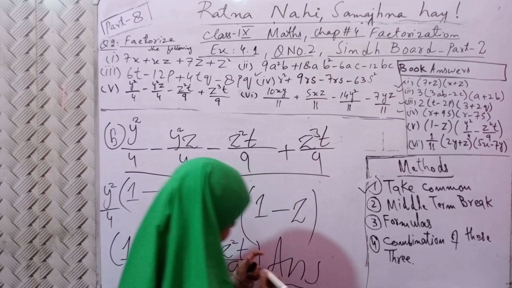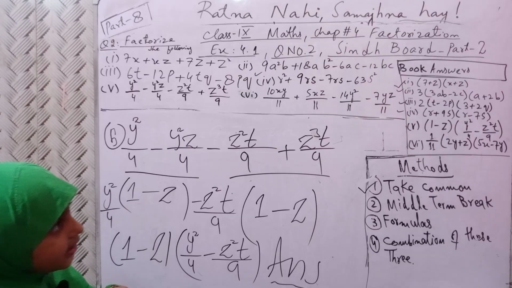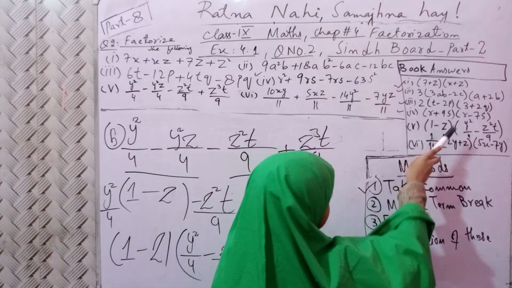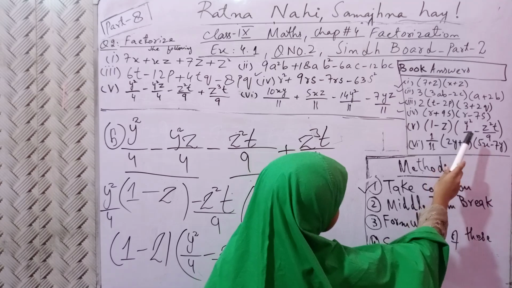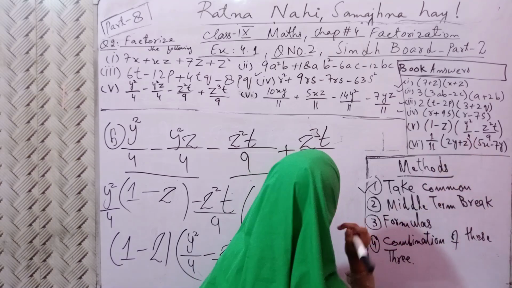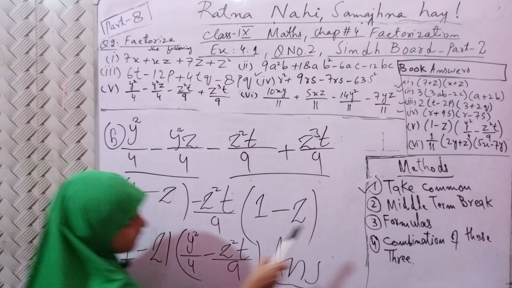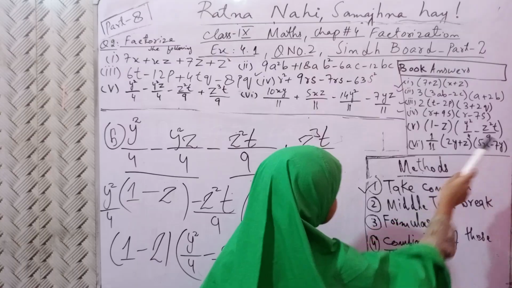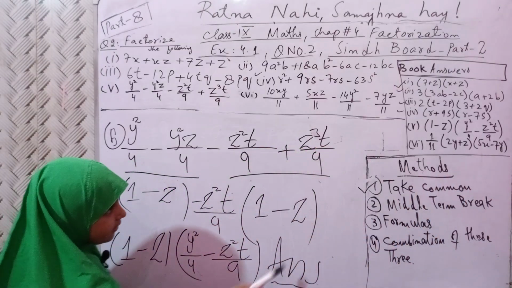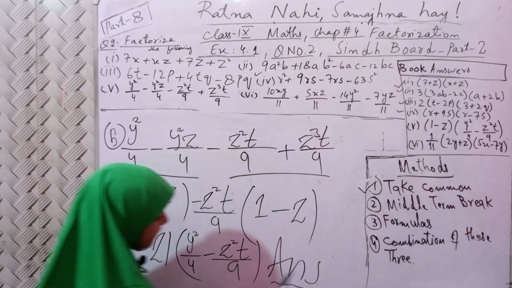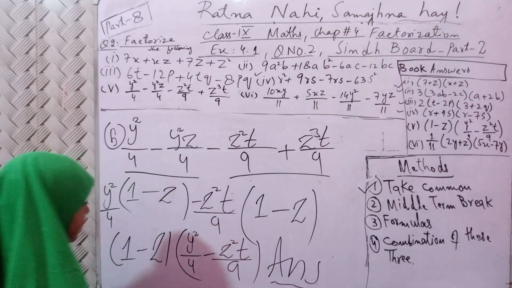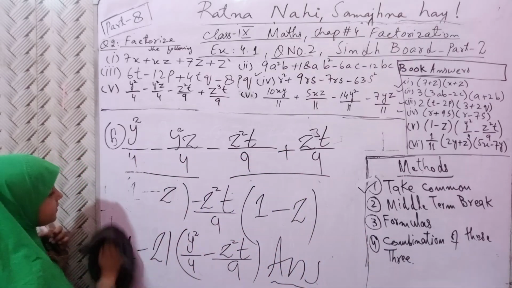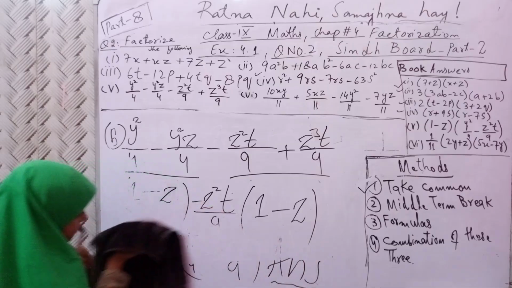The book answers are written. You can check it. First of all, 1 minus z, 1 minus z, y square upon 4, y square upon 4, minus z square t upon 9 and 9. Okay? Same.